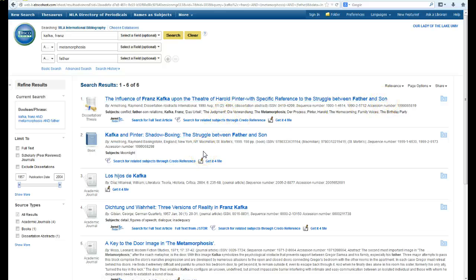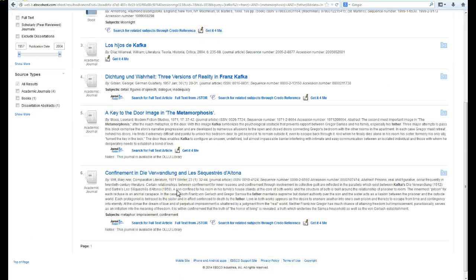Now remember, as I told you at the beginning, that the Metamorphosis was turned into a play. The play stays very true to the words of Kafka, but a lot of these criticisms could be criticisms of the play itself, not so much of the writing of the Metamorphosis and the themes in the Metamorphosis. So they can still be very valuable for you in gathering the information.